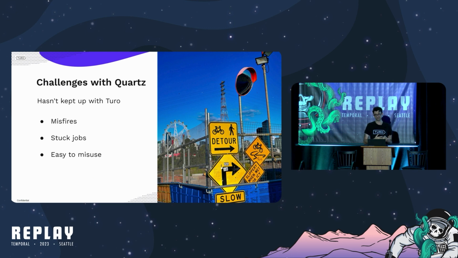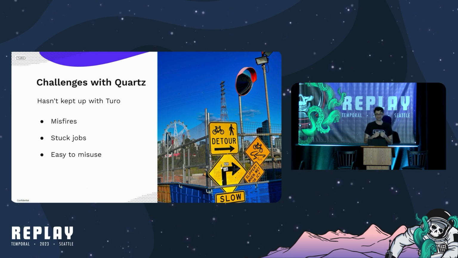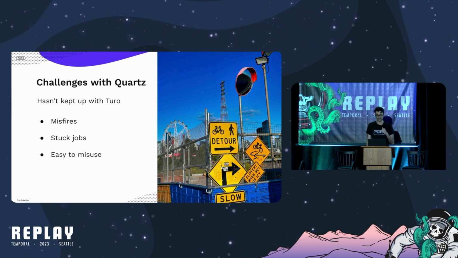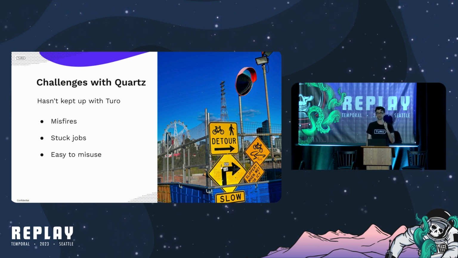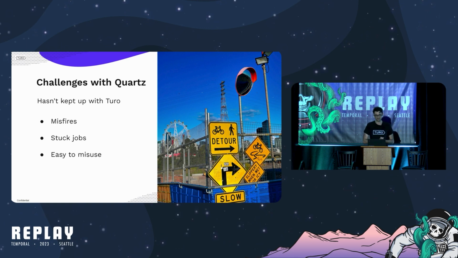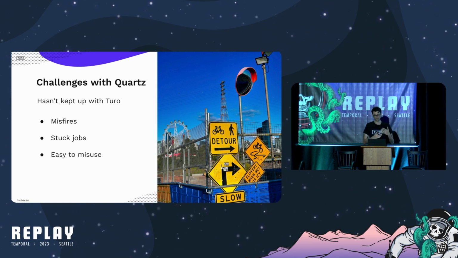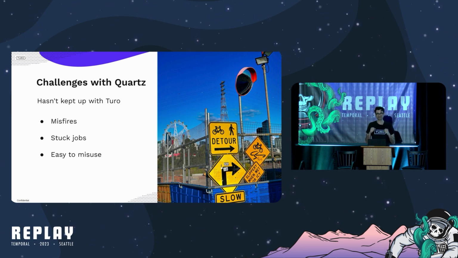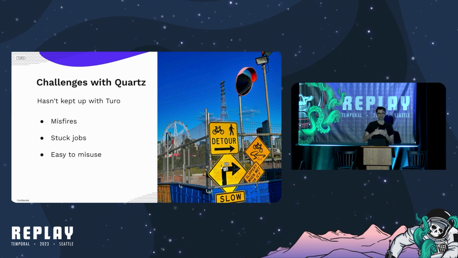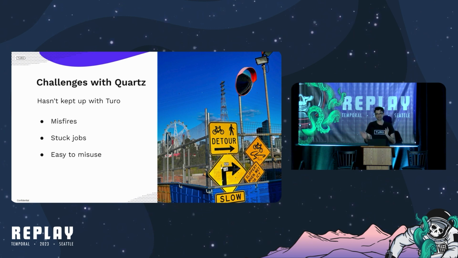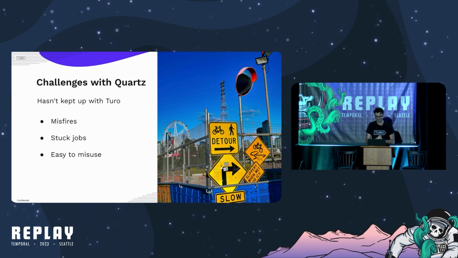Quartz has not been able to keep up with Turo's growth. We consistently saw misfires, which were jobs that don't fire at the expected time, and stuck jobs, which are misfired or regular jobs which were stuck in an error state and had ceased to fire. And oftentimes we would also observe that Quartz would get stuck in this thing we like to call a death loop, where misfired jobs are prioritized for firing above regular jobs, which will lead to more misfired jobs, and so forth, causing a vicious cycle.